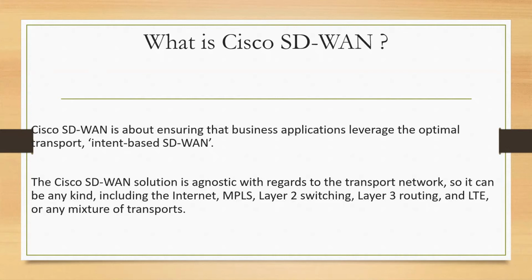You can have any type of network coming into your remote location, and for us we will be treating all of them as transport, no matter whether it is MPLS or internet. The only difference is the reliability of the provider. If your internet is more reliable, we are fine. It doesn't matter that you need MPLS.